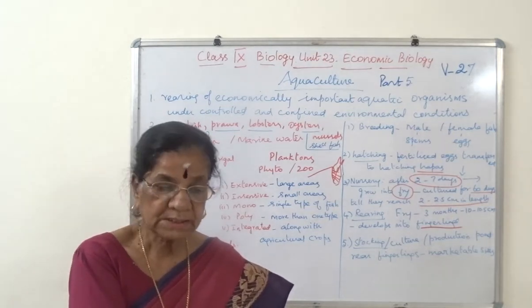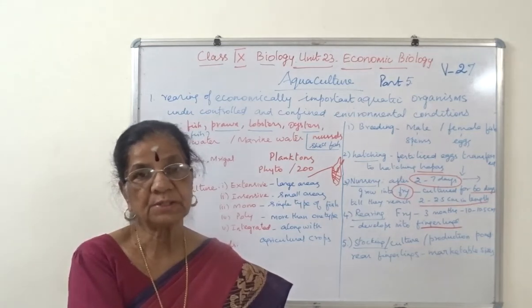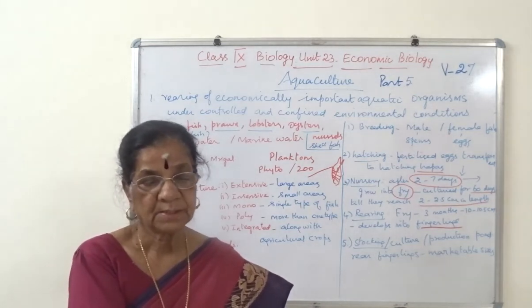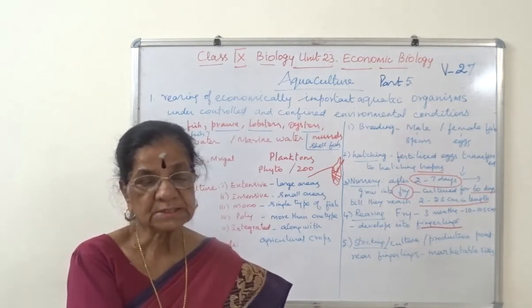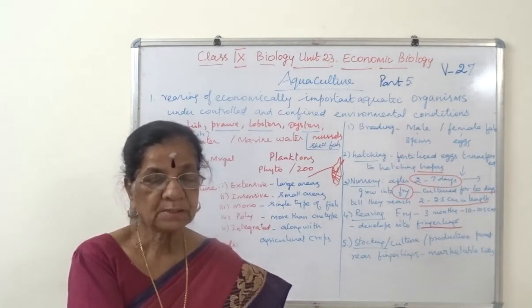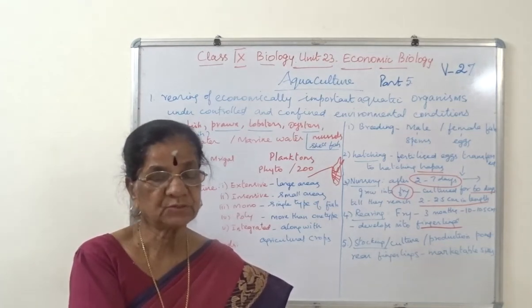They are cultured as freshwater fishes. I repeat, katla, rohu, mrigal, catfishes, murrel, tilapia are cultured. The common names you should learn from the textbook.